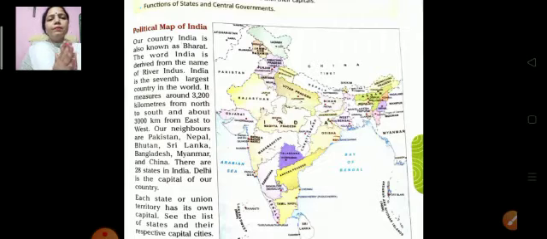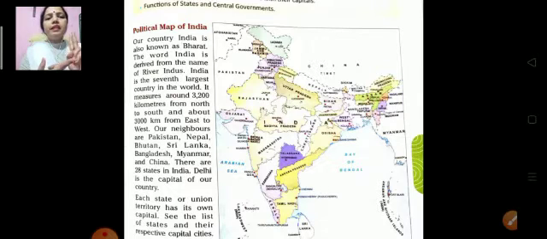It measures around 3,200 kilometers from north to south and about 3,000 kilometers from east to west. Our neighbors are Pakistan, Nepal, Bhutan, Sri Lanka, Bangladesh, Myanmar, and China.